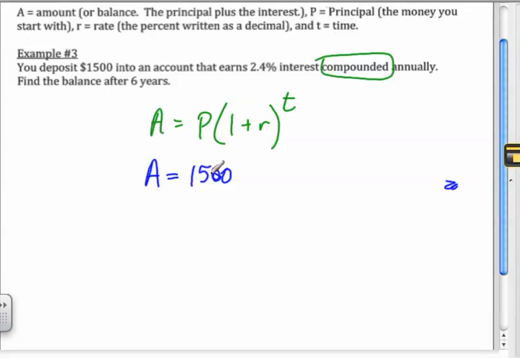All right, so 1,500 times 1 plus R. Does anybody know what the R is? Well, it is 2.4%, but I can never write that in any equation. So, Dane, what do I do? 2 times to the left. So now I've got 0.024. And T, does anybody know what the T is? 6. All right.